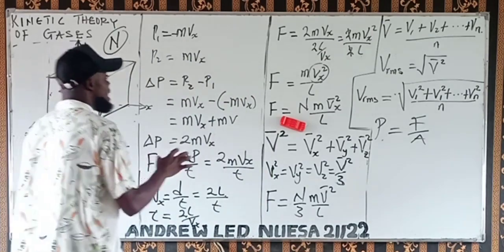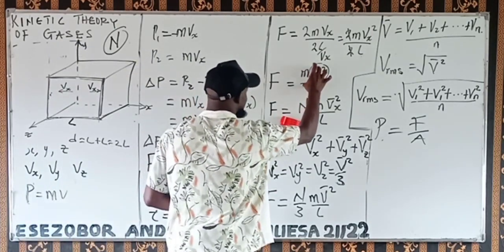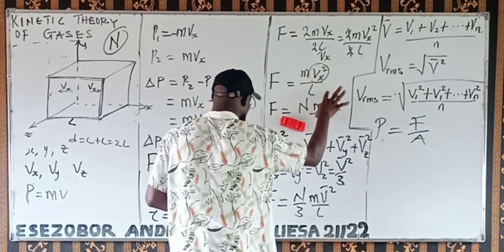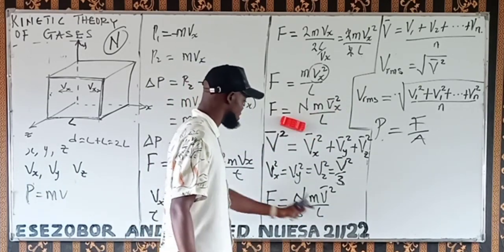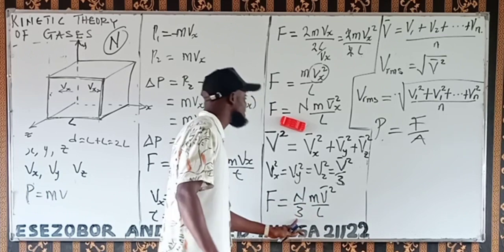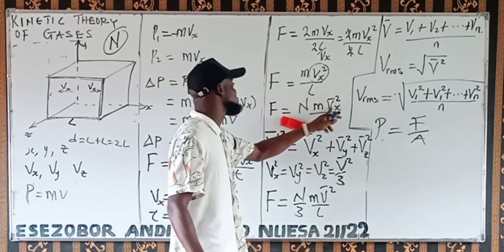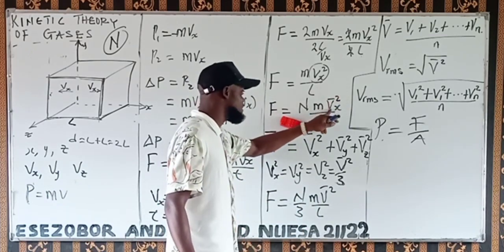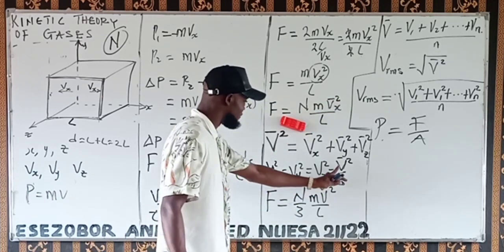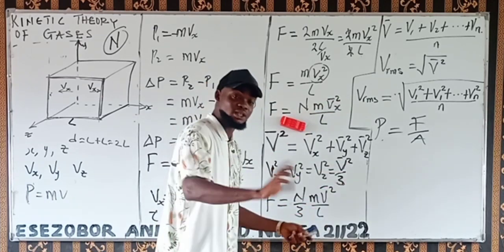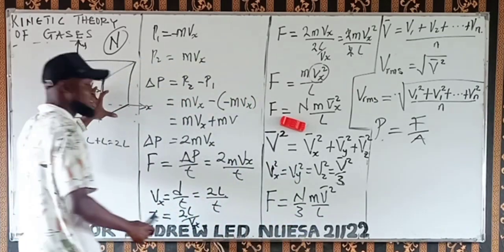Now, let's go back to the x direction. Right now, the component of this x in terms of the general velocity is v bar squared over 3. That is, this vx squared is v bar squared over 3. That is the total velocity divided by 3, because of the 3 faces that are there.